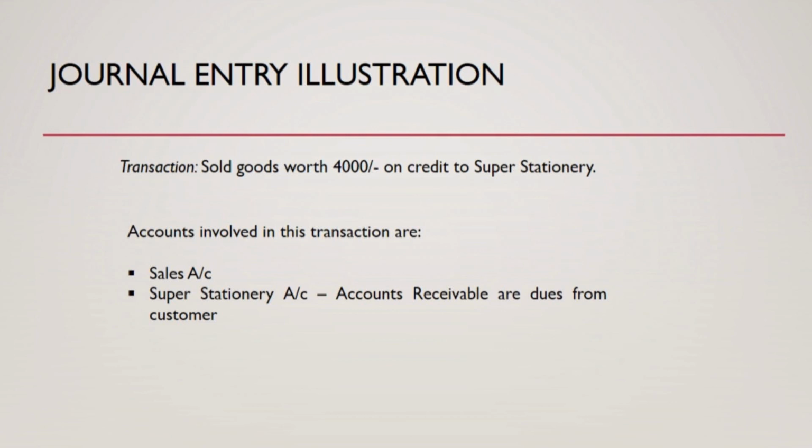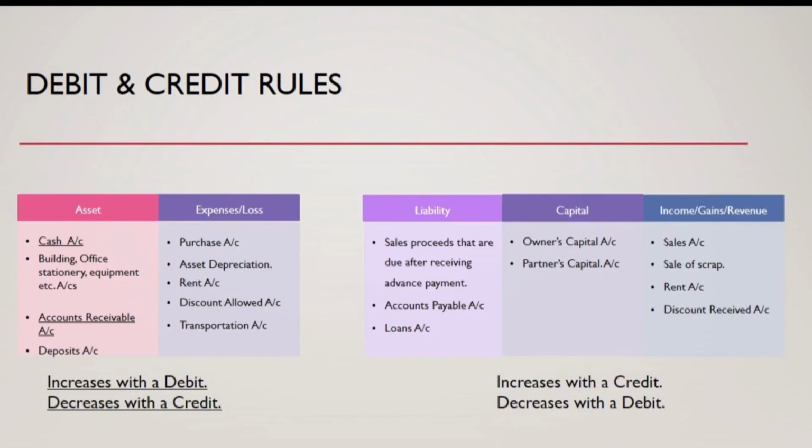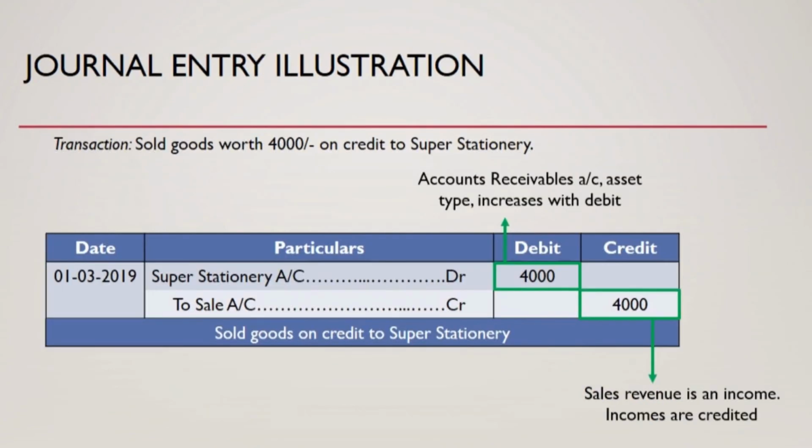It is a credit sales transaction to a buyer called Super Stationery. In this transaction, the accounts involved are the sales account and the buyer's account, which is an accounts receivable account. And accounts receivable, like dues from customers, are assets to the business. We know that assets increase with a debit, and revenues like sales increase with a credit. Accordingly we pass the journal entry as follows. We debited the buyer's account and credited the sales account. When we debit the accounts receivable account, we debit in the name of the buyer, so that the amount can be associated with the buyer.